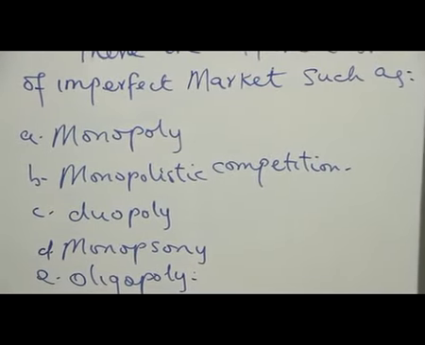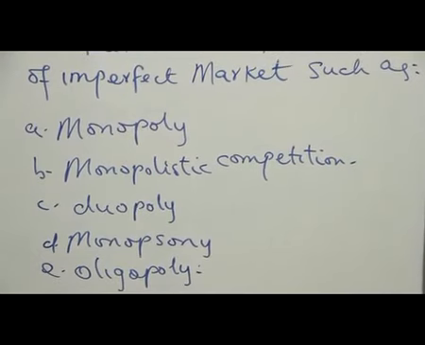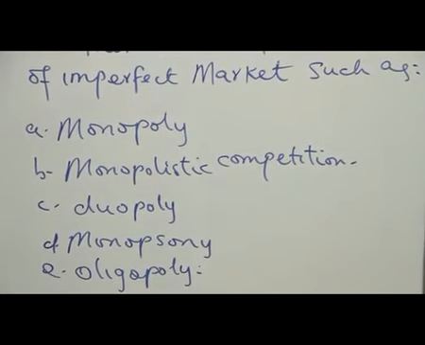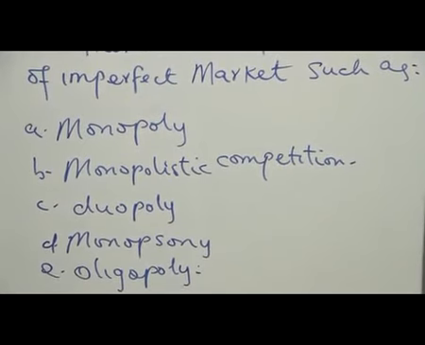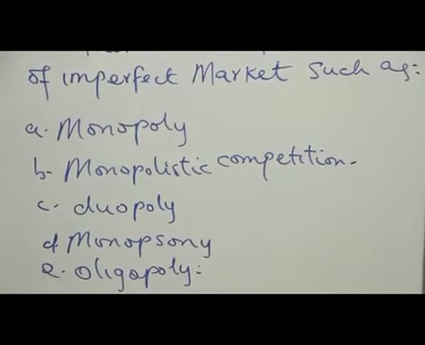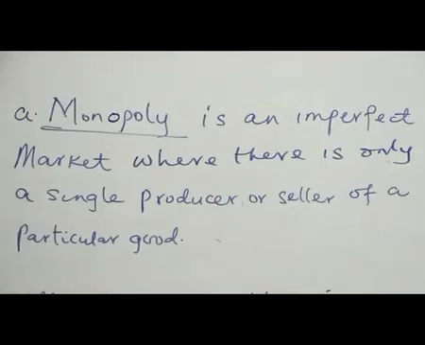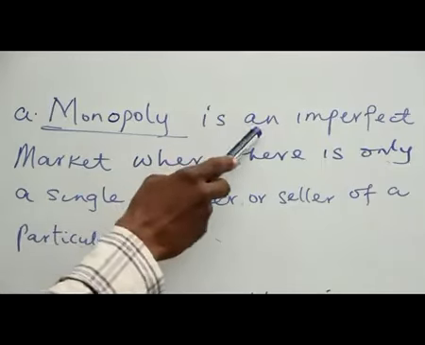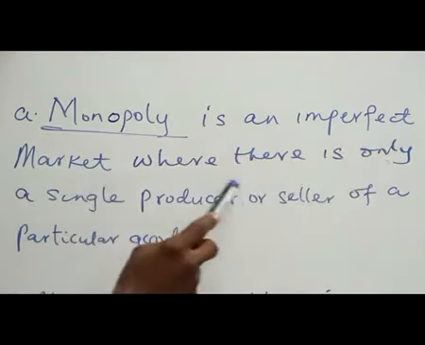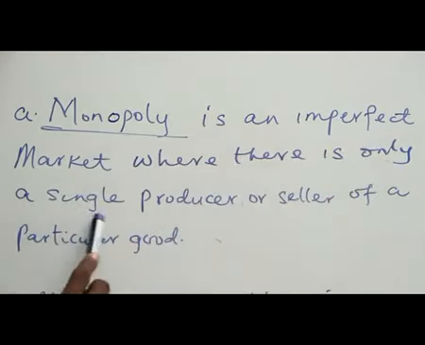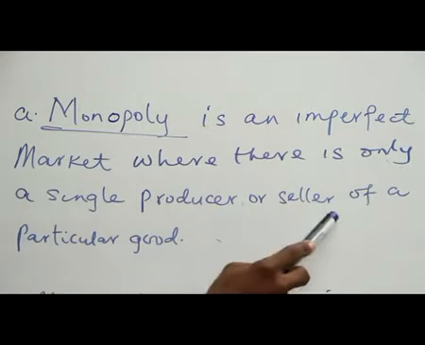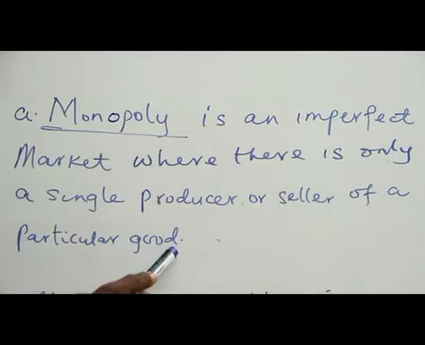We are going to look at the definition of each before we go into the necessary conditions for an imperfect market, as we have explained under perfectly competitive markets. A. Monopoly is an imperfect market where there is only a single producer or seller of a particular good.